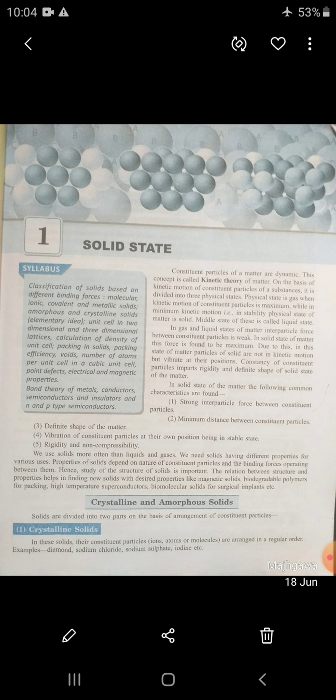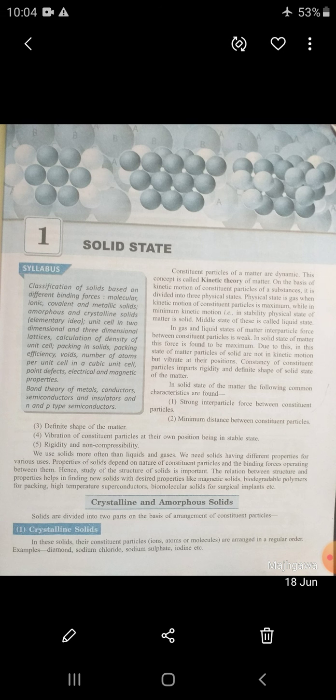First, crystalline solid. In crystalline solids, the constituent particles, meaning ions, atoms or molecules, are arranged in a regular order. So the first characteristic: the constituent particles of crystalline solids are arranged in a regular order.